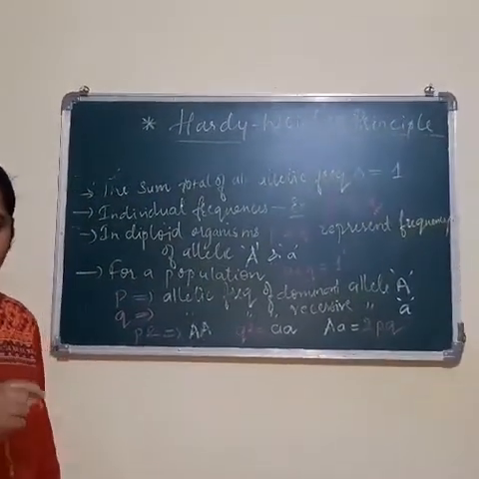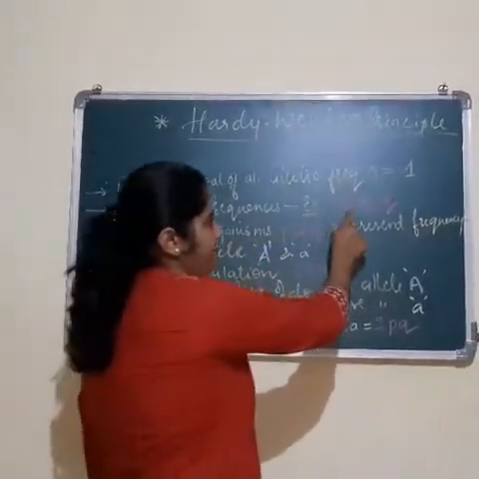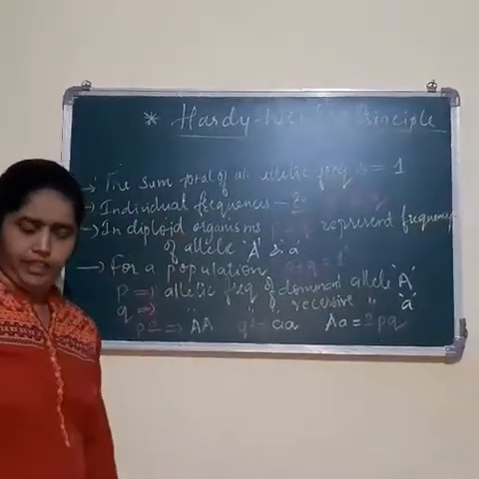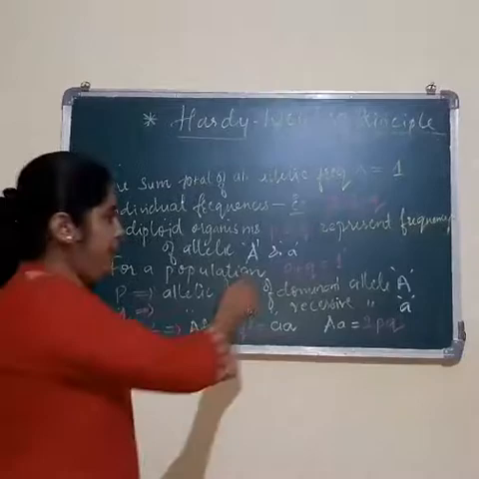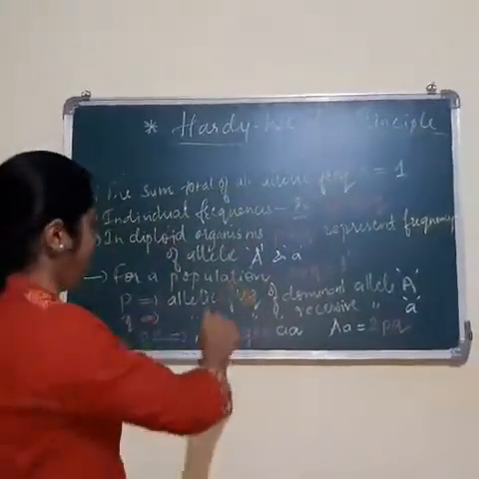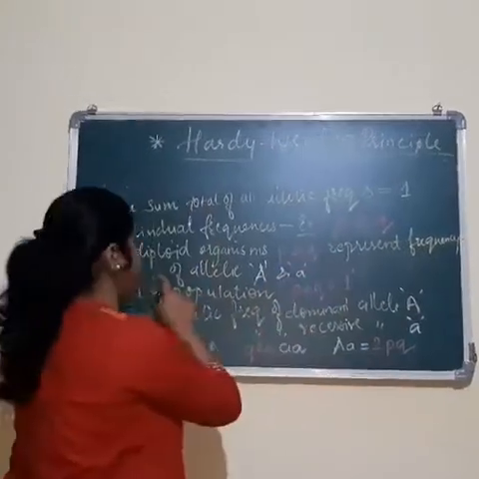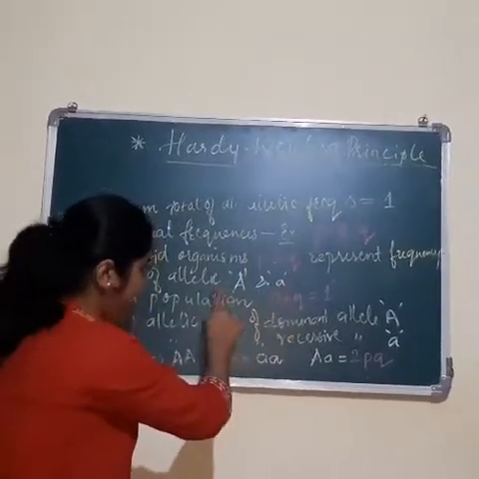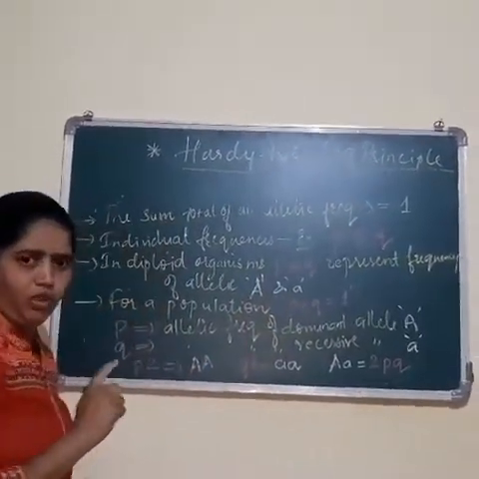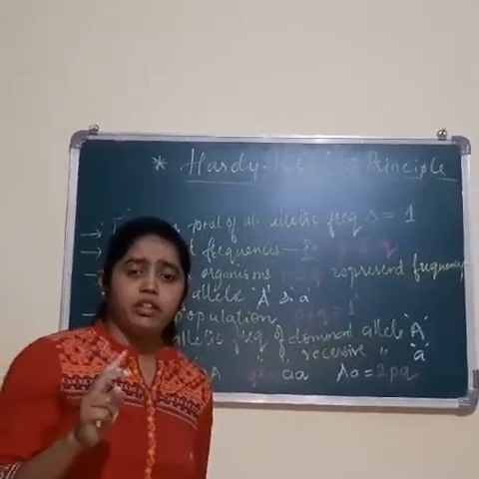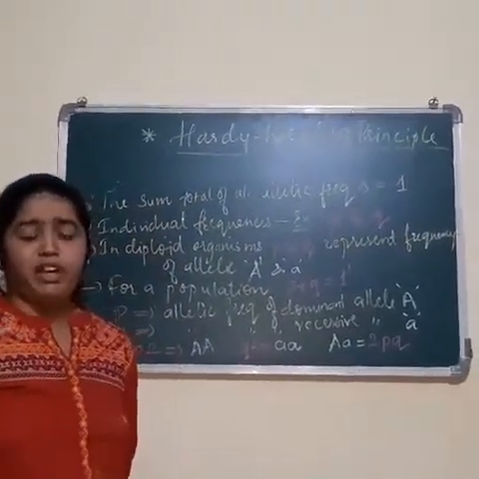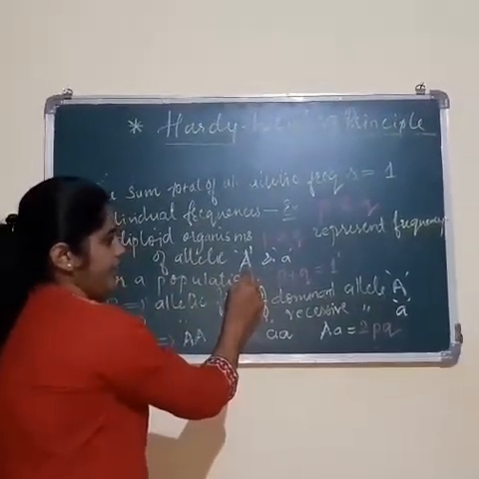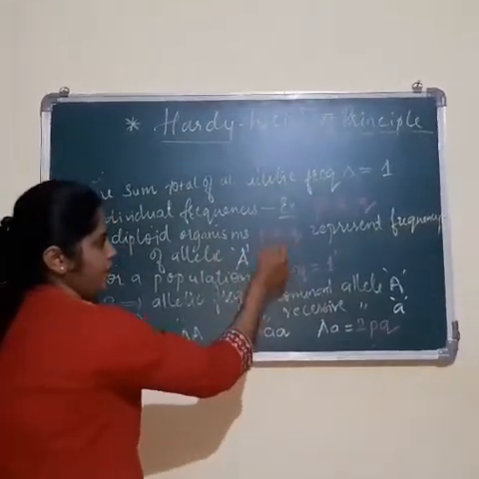The next, if you consider the individual frequency. If you take an individual organism, let us consider it as P and Q. If you take diploid organisms, what do P and Q represent there? This P and Q represent the frequency of allele capital A and allele small a respectively. You know that a diploid organism will consist of 2n chromosomes, or 2 different types of alleles. So in order to designate these alleles, capital A and small a, we are going to use 2 terms, that is P and Q.